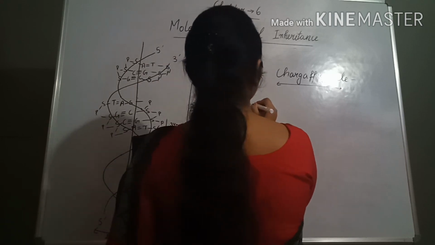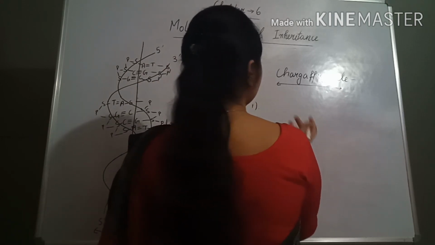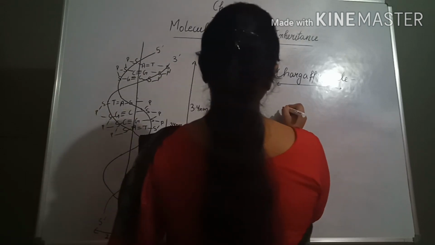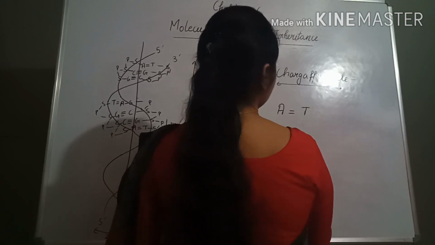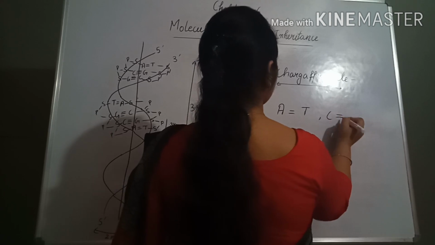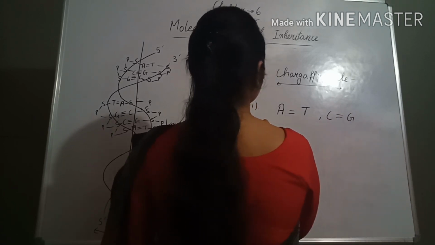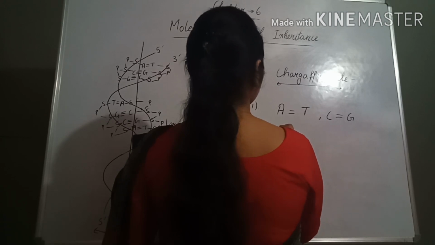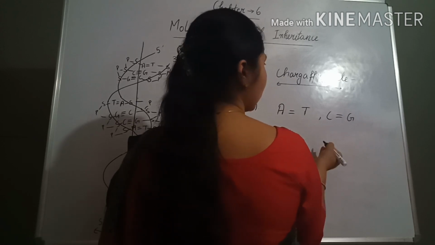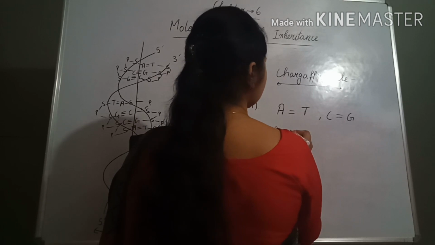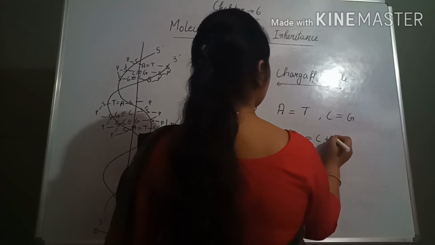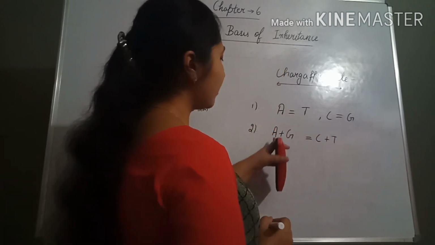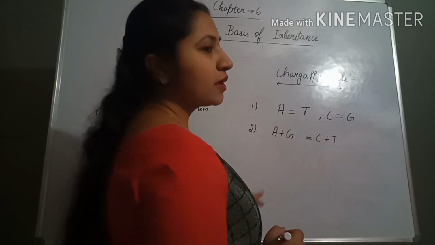According to Chargaff's rule, all the purines are equal to the pyrimidines, meaning the amount of A is equal to T, and the amount of C is equal to the amount of G. And second, the total amount of purines, A plus G, is equal to C plus T. Okay, the amount of purines is equal to the amount of pyrimidines.